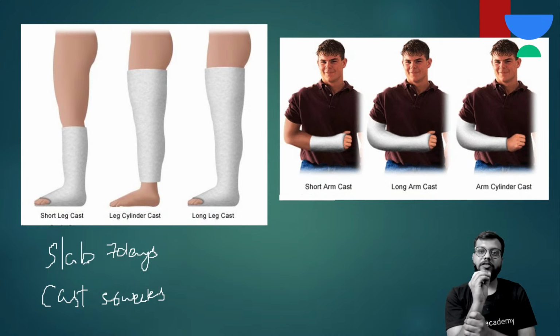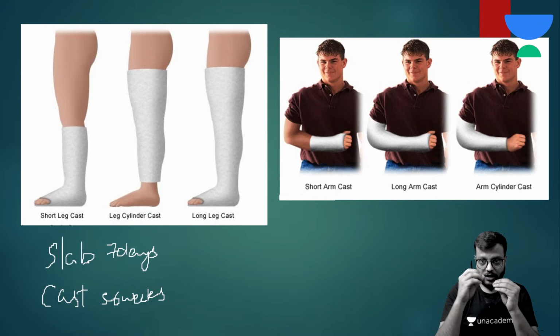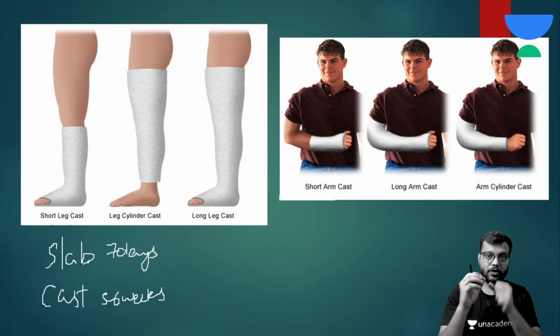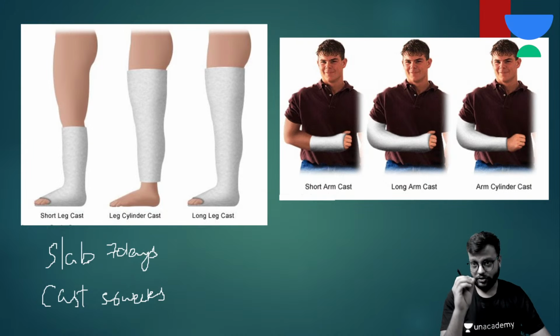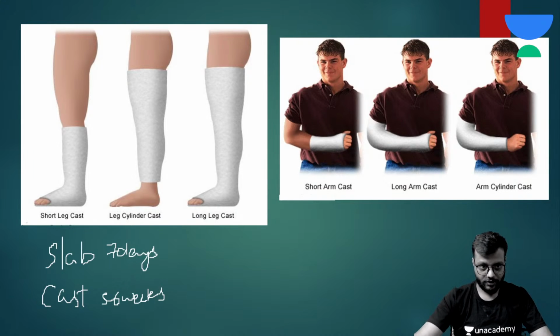and in this there is more immobilization. But in the initial 7 days we cannot go for a cast because in the initial 7 days there is a lot of swelling. So if you have closed it completely, the limb will get swollen, and there will be high chances of compartment syndrome, etc. Okay, so these are the different types of casts used in the lower limb.